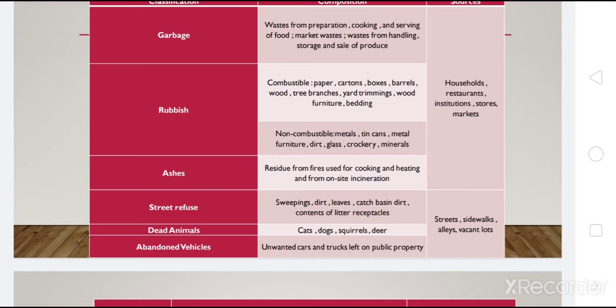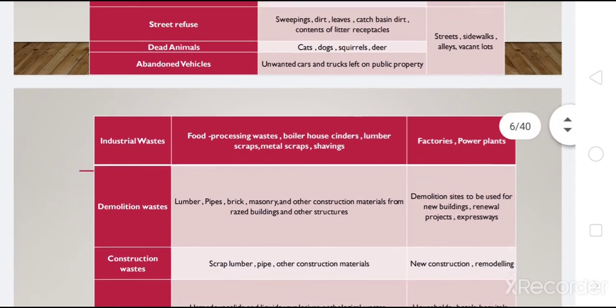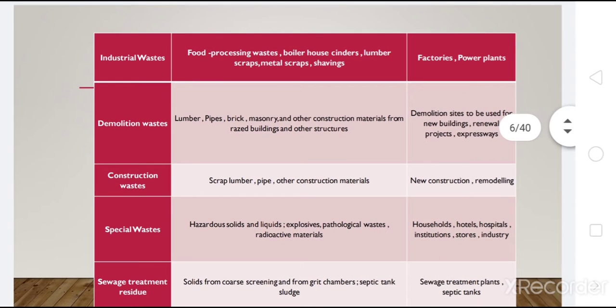Then there will be abandoned vehicles, which can be classified as municipal solid waste again. The industrial waste, which comes from factories or power plants, like food processing waste, boiler, lumber, scraps, metal scraps, shavings, etc., would get categorized under industrial solid waste.